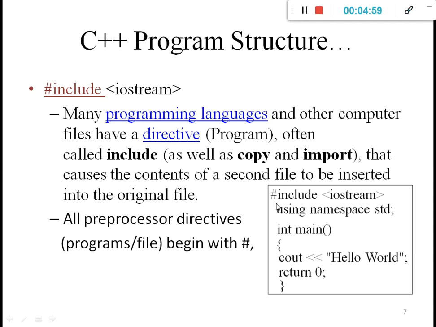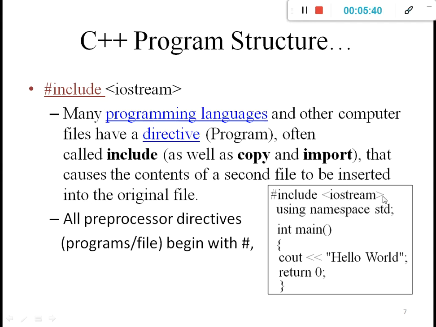With the help of #include, mentioning iostream in angle brackets, we bring this program into our current program. That is simply the use of #include. We will understand what exactly iostream is used for, and why we include it in our program. That is called include. It works like copy and import: with the help of include we import the iostream file into this current program, which causes the content of a second file to be inserted into the original file. This is our original file.